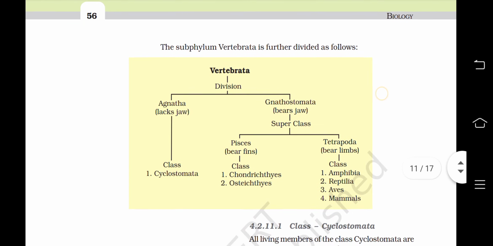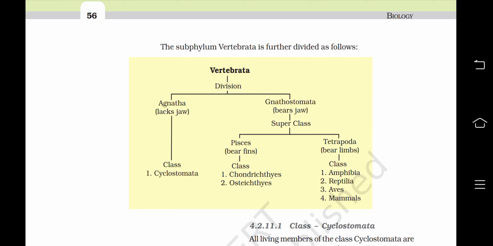The subphylum Vertebrata is further divided as follows. Vertebrata is divided into Agnatha and Gnathostomata. Agnatha lacks jaw, Gnathostomata bears jaw. Agnatha goes to the class Cyclostomata, and Gnathostomata is divided into superclasses Pisces and Tetrapoda. Pisces bear fins, which go to the classes Chondrichthyes and Osteichthyes. Now Tetrapoda, which bear limbs, is divided into the classes Amphibia, Reptilia, Aves and Mammalia.